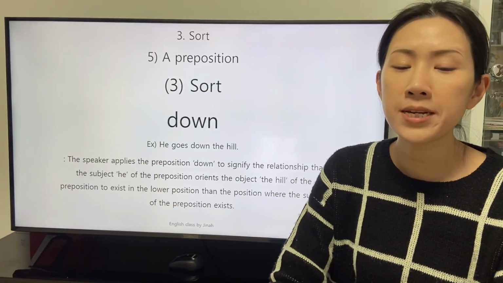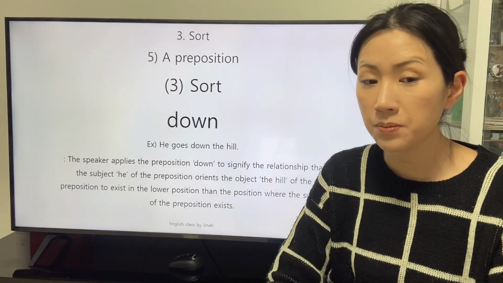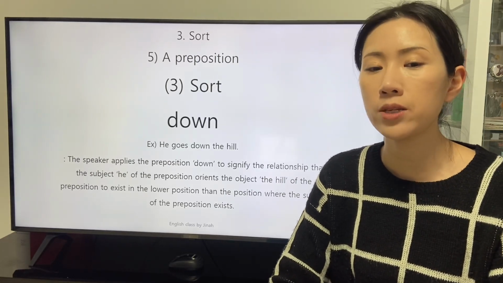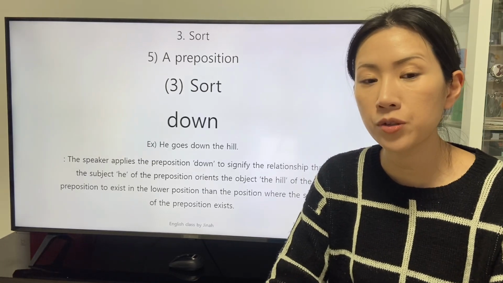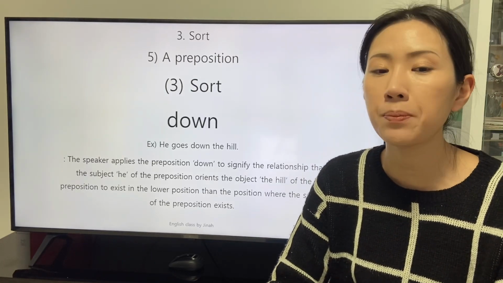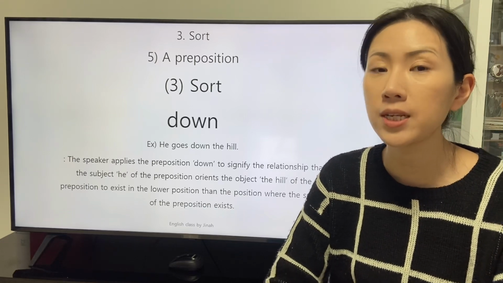The speaker applies the preposition down to signify the relationship that the subject, he, of the preposition orients the object, the hill, of the preposition to exist in the lower position than the position where the subject of the preposition exists.